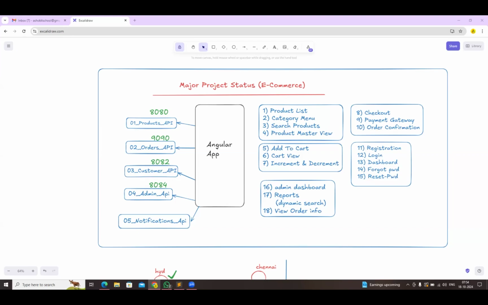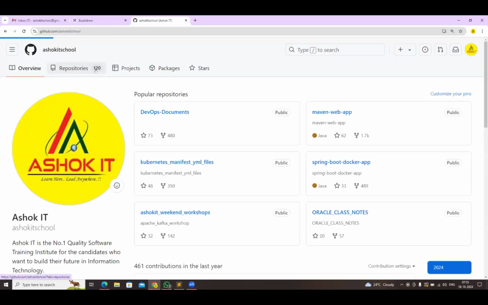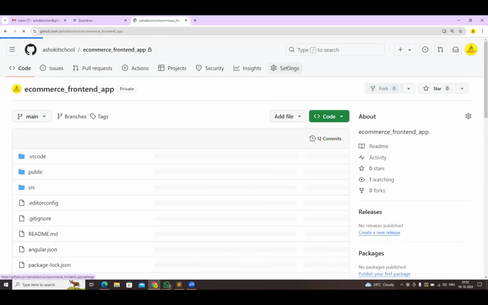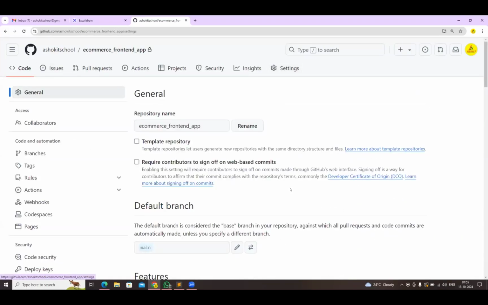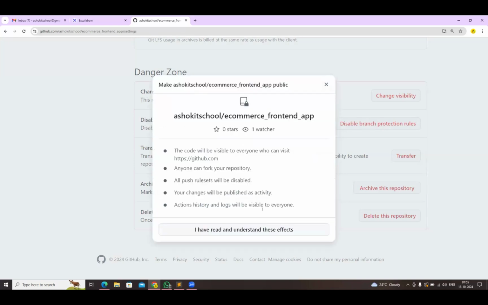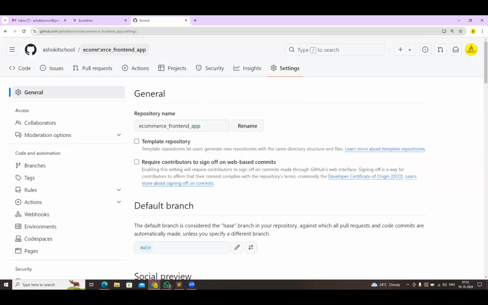Sir, can you make the front-end GitHub repository public? I will make it public now. Yes, it is public.